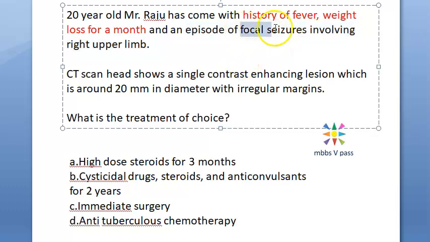Okay, so he has what? Focal seizures. That means a part of brain is affected. CT scan will show us a single contrast enhanced lesion. So they gave him contrast and there is a single lesion. Remember, single lesion which is contrast enhanced, which is around 20 millimeter in diameter, so pretty big, and it has irregular margins. What is the treatment of choice?